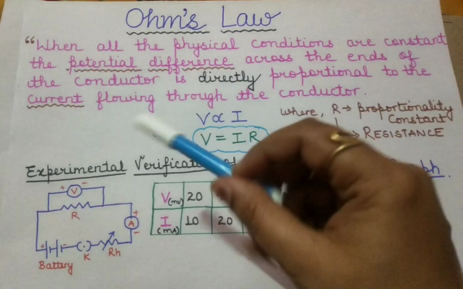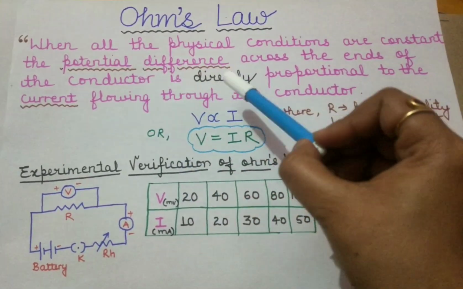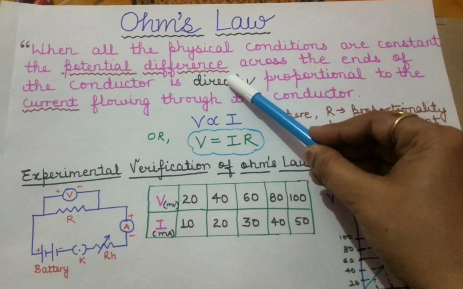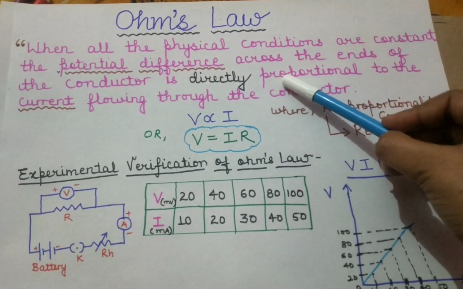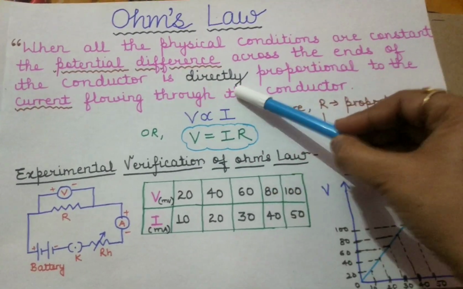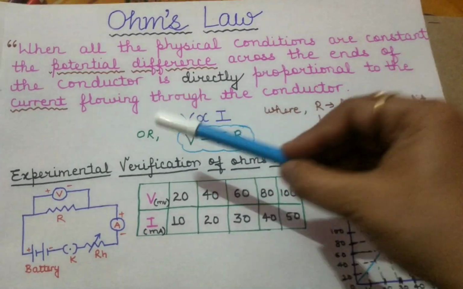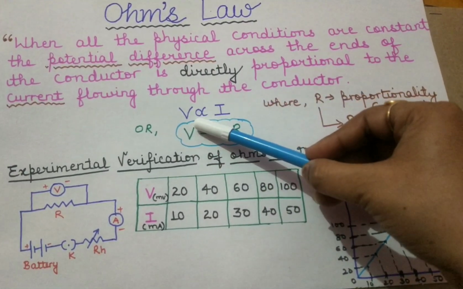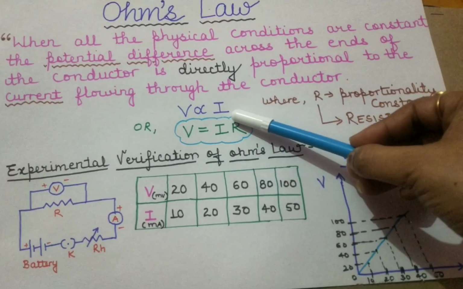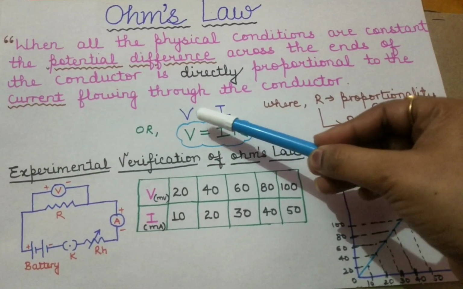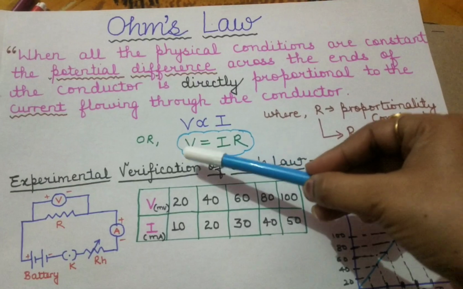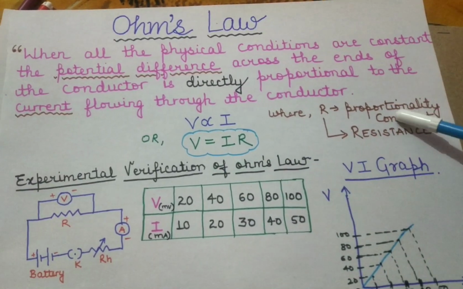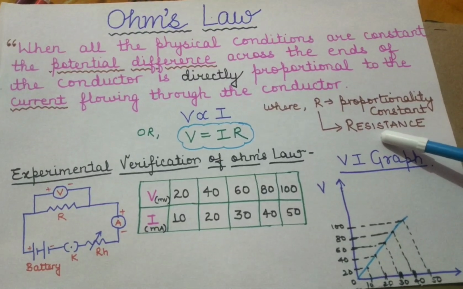So let us review the statement again. When the physical conditions remain constant, then the potential difference, that is V, across the ends of the conductor is directly proportional to the current flowing through the conductor. Mathematically, V is proportional to I, and when we replace this proportionality sign with equal to, we write V is equal to IR, where R is the proportionality constant called resistance.